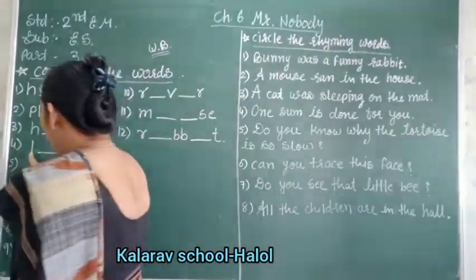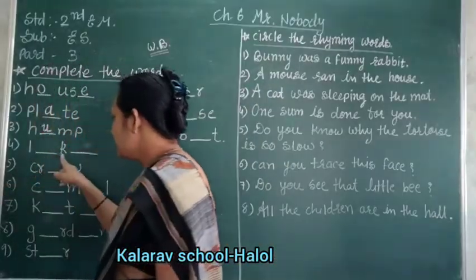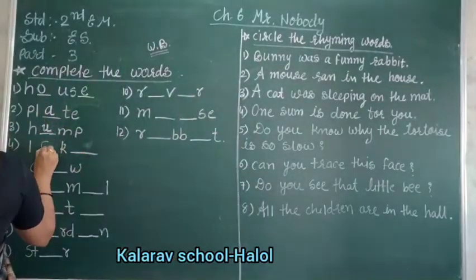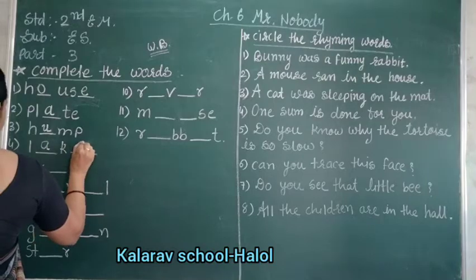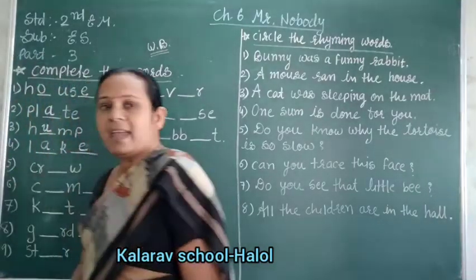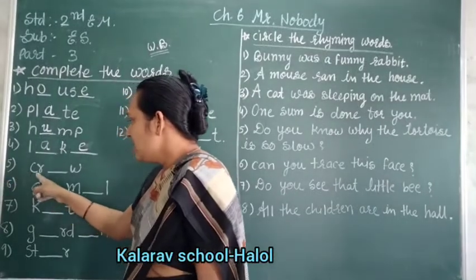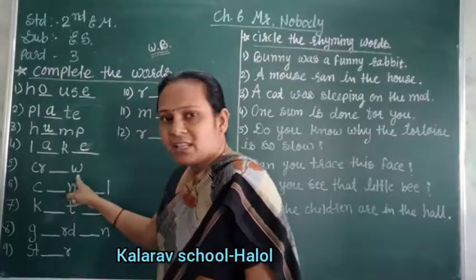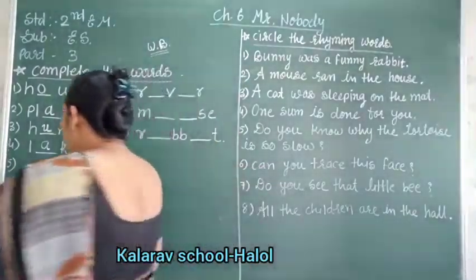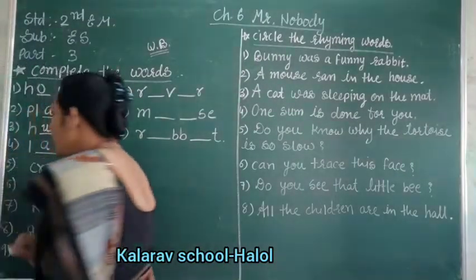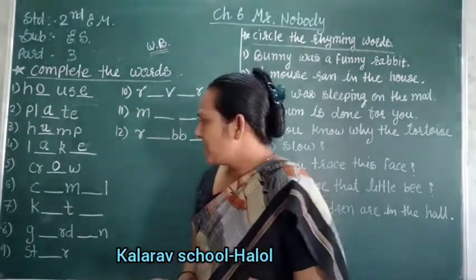Four number, L A K E, lake, L A K E, lake. Then five number, C R blank W. Then what is the vowel used here? It is C R O W, crow, right?